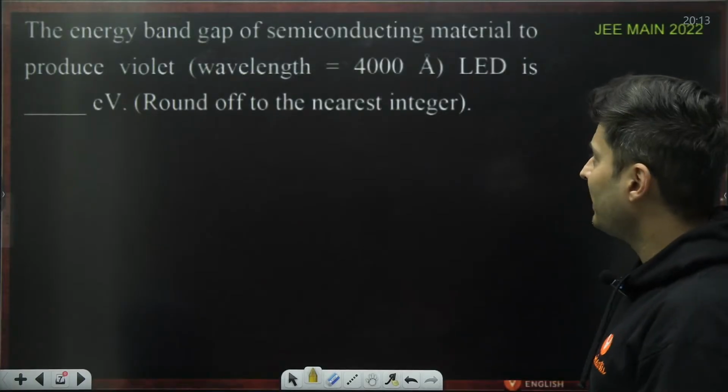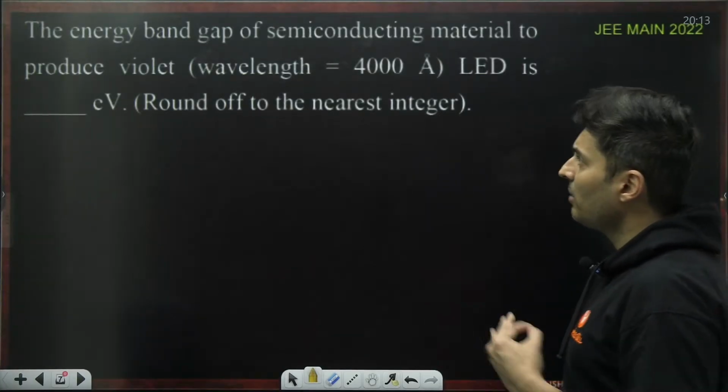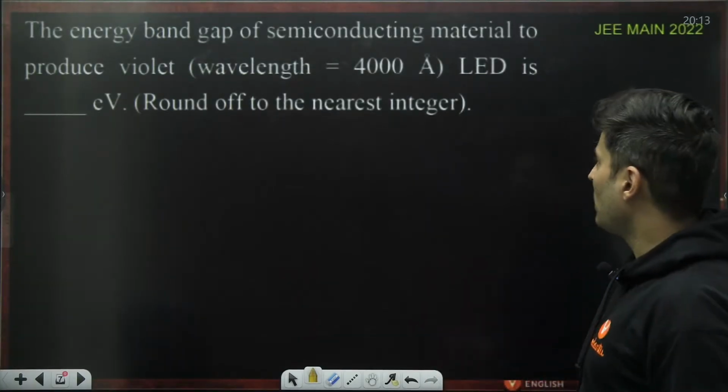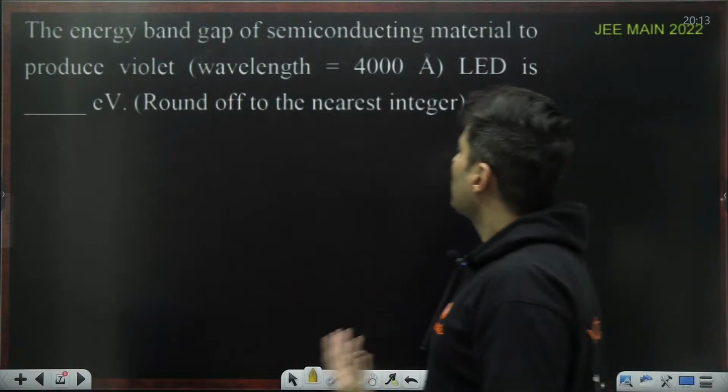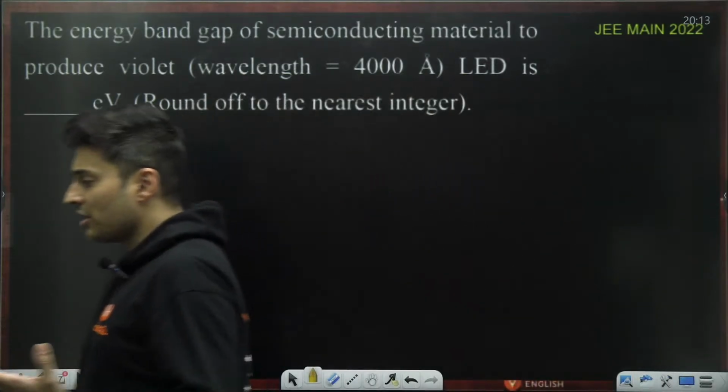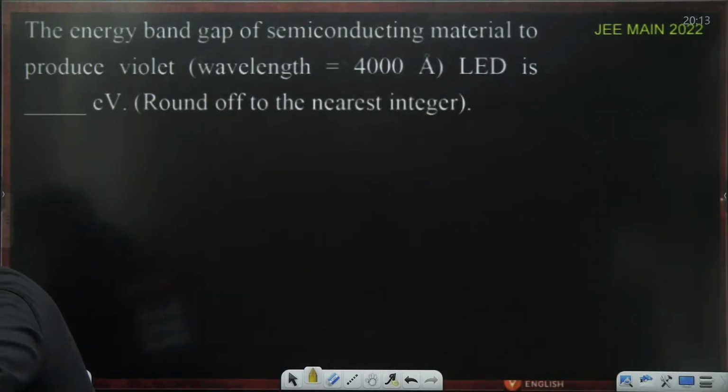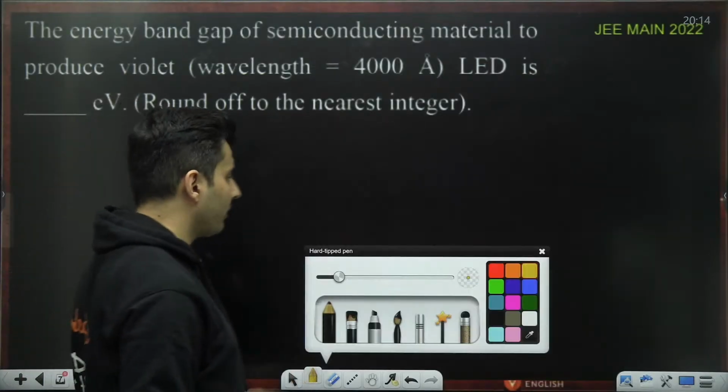Let's see. The energy band gap of a semiconducting material produces violet light of 4000 angstrom in an LED. Round off to the nearest integer. This was asked in JEE Mains 2022. Come on, my dear students. Quickly think and tell me what should be the correct answer for this.